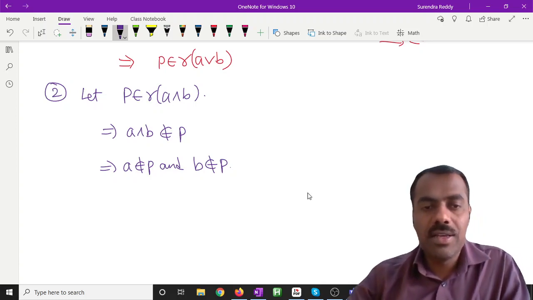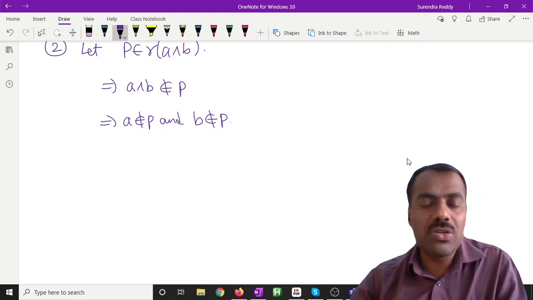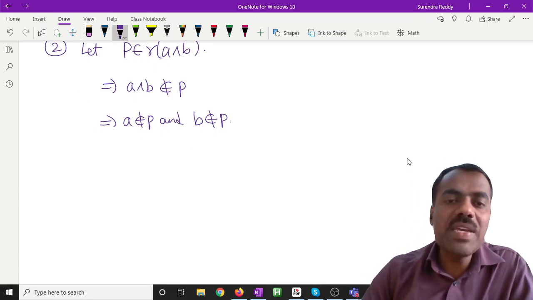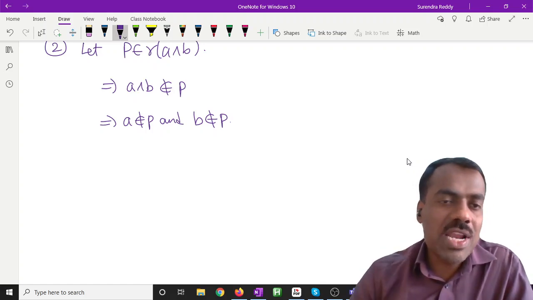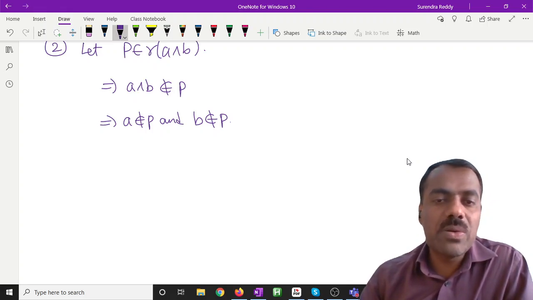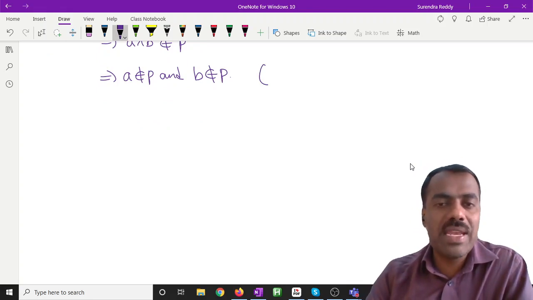Now here again you don't require prime. See, if A is in P or B is in P, then obviously anything smaller than that will be in P. But we know A meet B is not in P. So how will we argue here? Here also we are not using prime ideal.